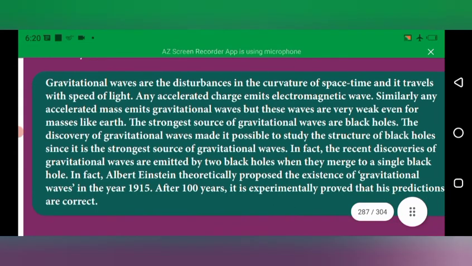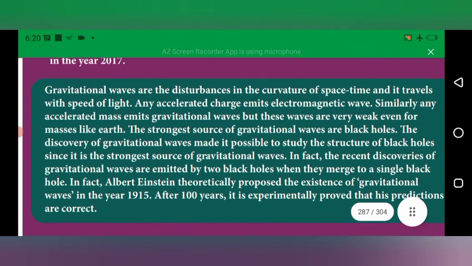So an isolated charged particle can emit electromagnetic waves. Where do gravitational waves start? They start from black holes. The strongest gravitational waves start from black holes. The black hole is the last stage of a star, which is destroyed, and at that place the black holes are formed.